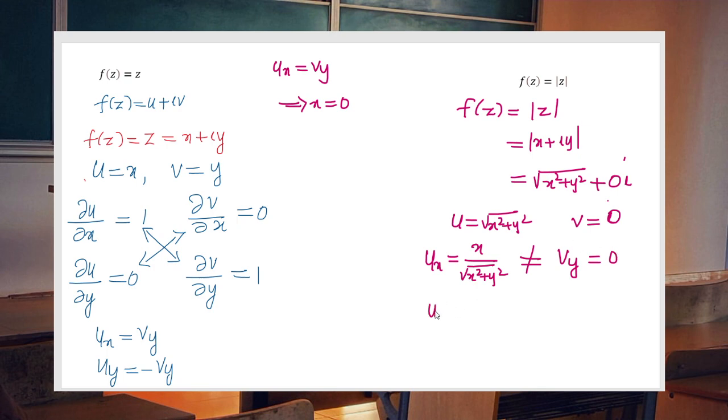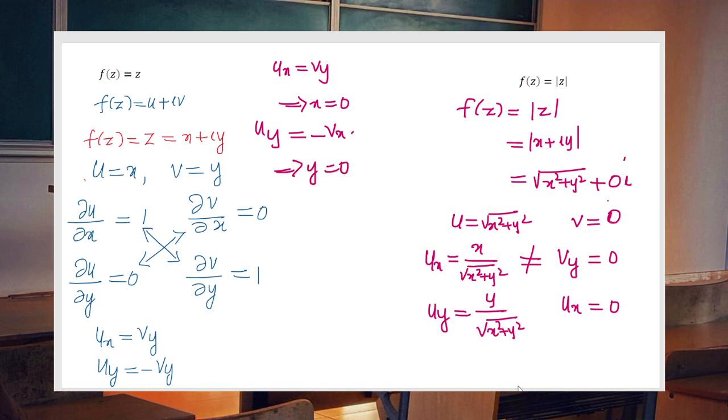Now what about u_y? u_y is y divided by root of x squared plus y squared. Now v_x is again 0. If u_y equal to minus v_x, that implies y also equal to 0.